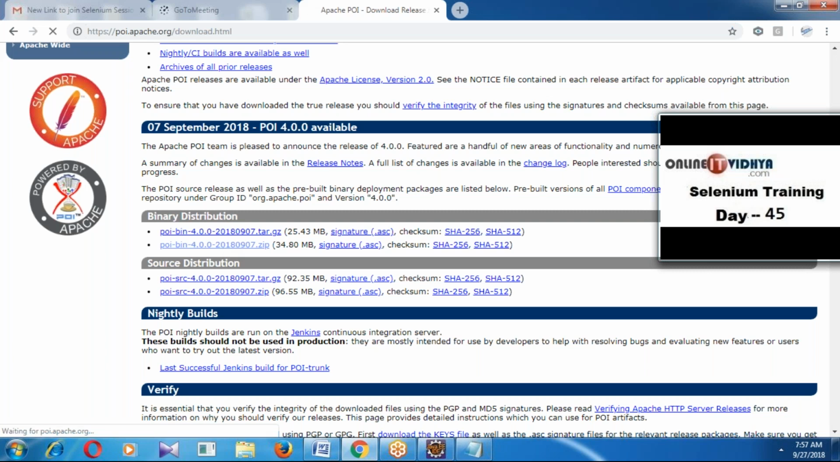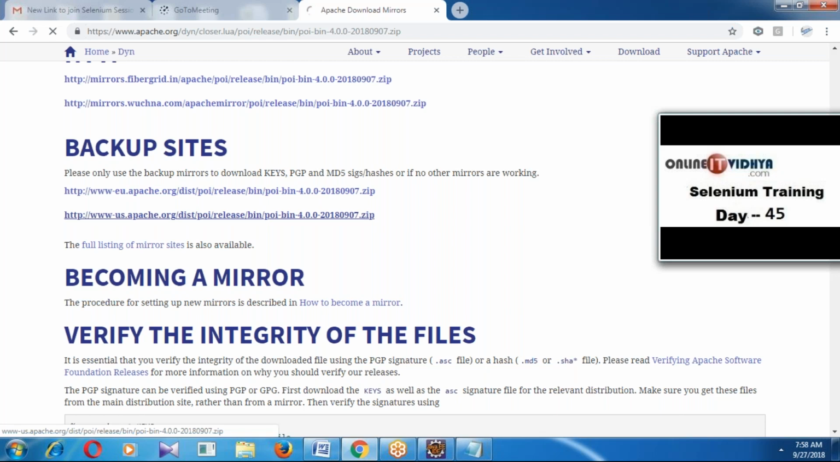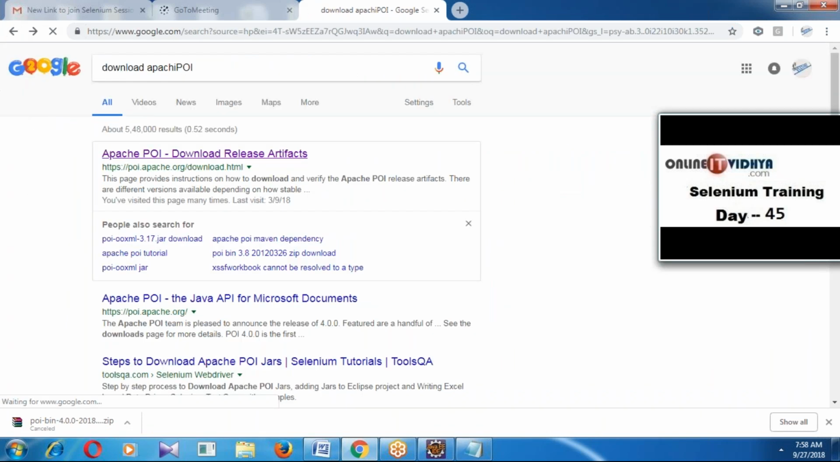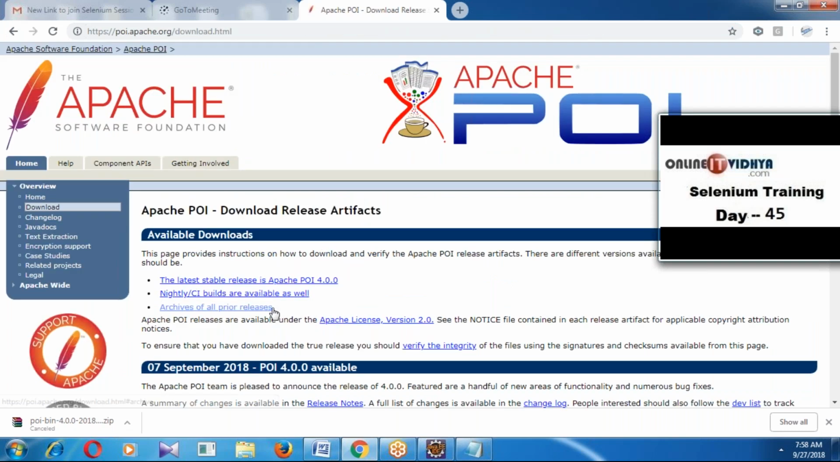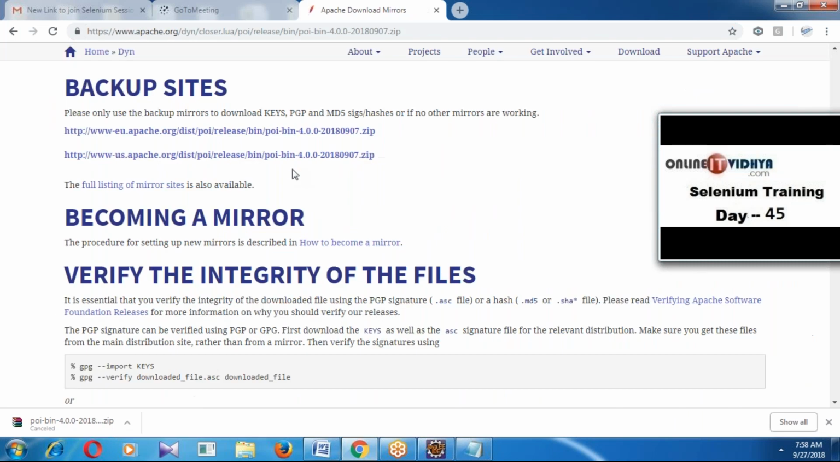Then it will navigate to the next page. Under the backup sites, click on the zip link. Then you can download the Apache POI zip file. Already downloaded, no need. So once again, in Google, search for download Apache POI, click on the very first link, and under the binary distribution, click on the zip. In the next page, under the backup sites, click on the link. Then we can download the Apache POI zip file. Already downloaded, guys. I will show that.